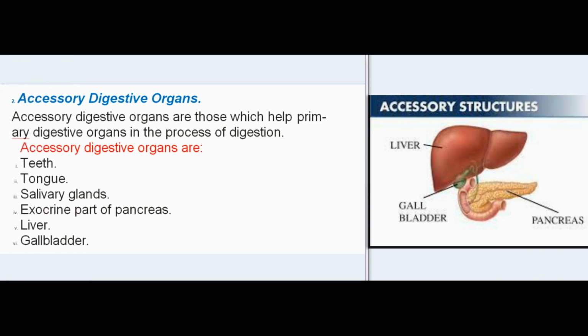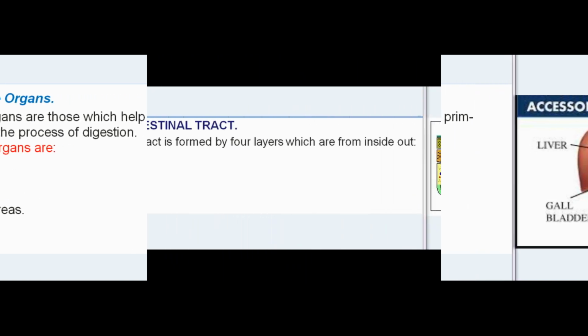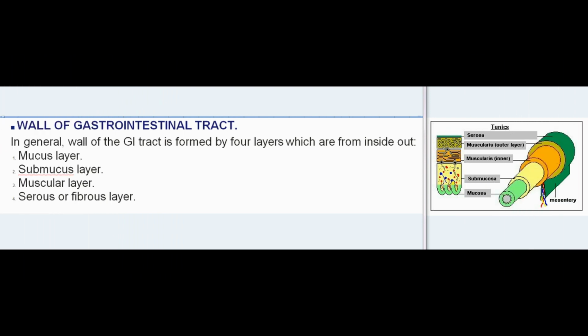Accessory digestive organs. Accessory digestive organs are those which help primary digestive organs in the process of digestion. Accessory digestive organs are teeth, tongue, salivary glands, exocrine part of pancreas, liver, gallbladder.